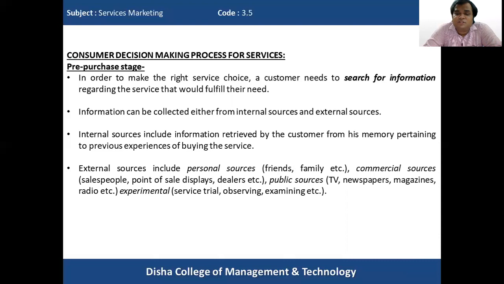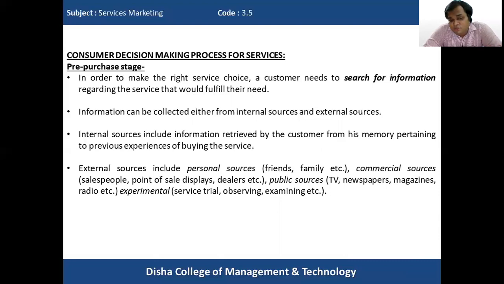It may consist of personal sources, that is family and friends. It may consist of commercial sources like salespeople, point of sale displays, or dealers. Public sources are also there, such as TV, newspapers, magazines, and radio, from which the customer can understand what services are available.